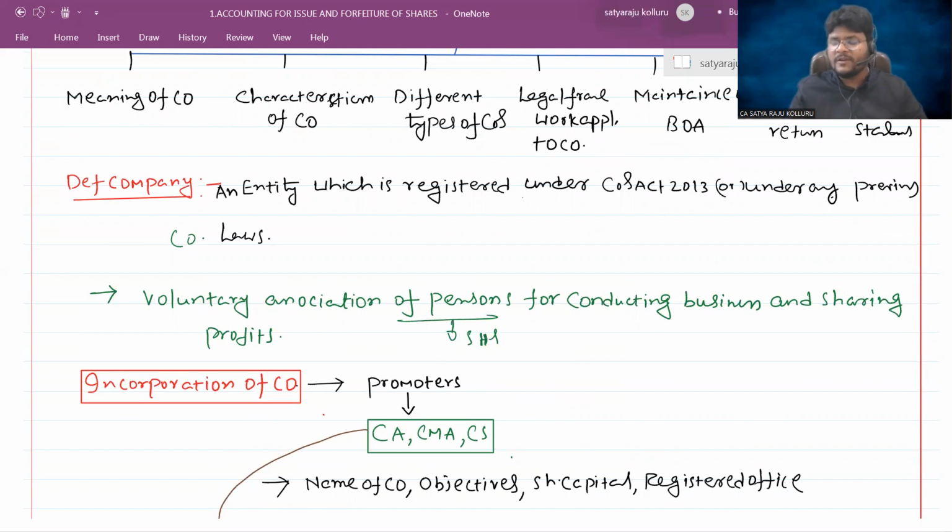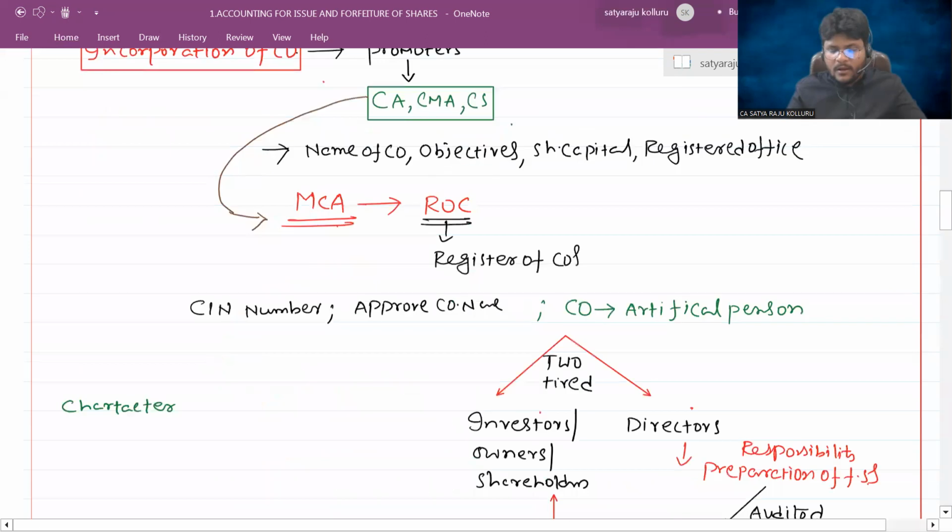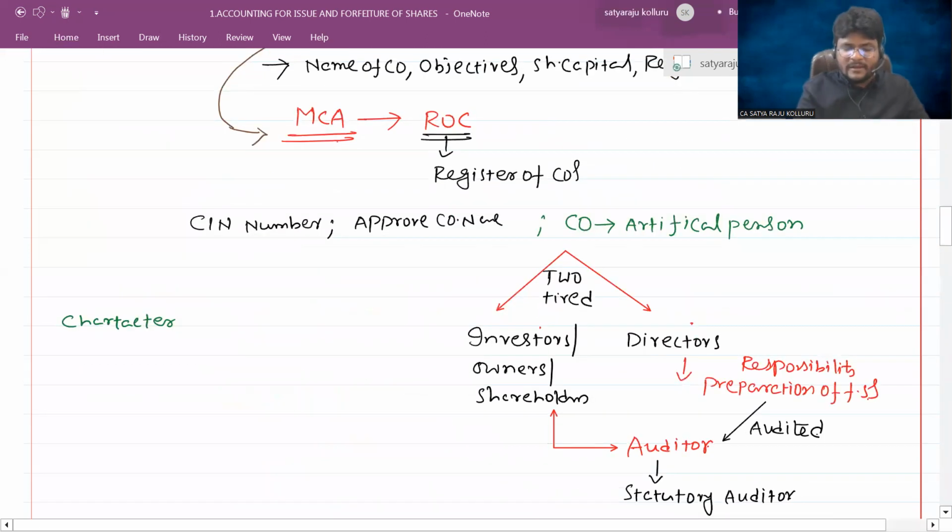For conducting the business, who will conduct the business really? Directors. And sharing the profits. So this is another meaning of company to understand in a better manner. Now I'm going to explain certain characteristics of the company.